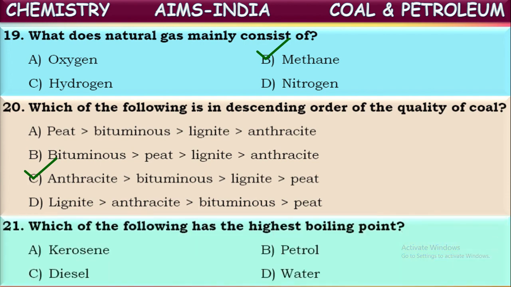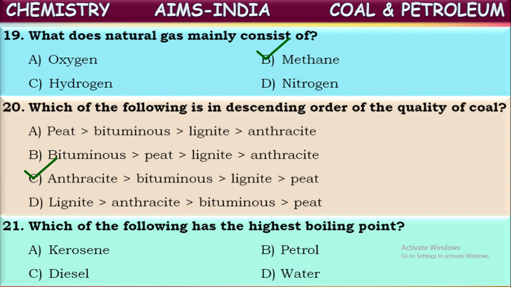Next one, sorry. Which of the following has the highest boiling point? Generally, the fuels or organic components contain low boiling points, whereas we know the boiling point of water is 100 degrees Celsius.